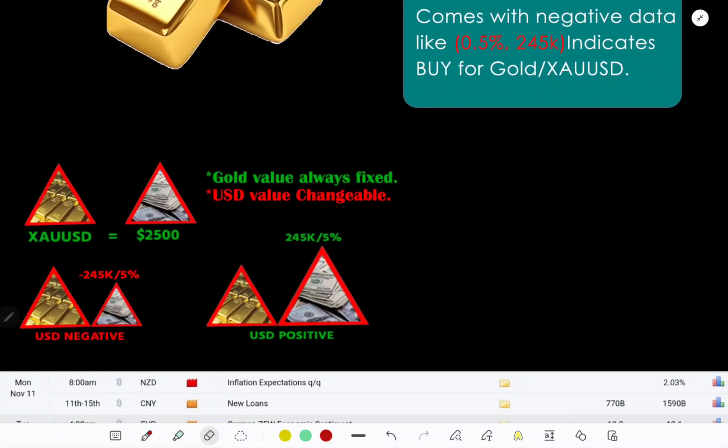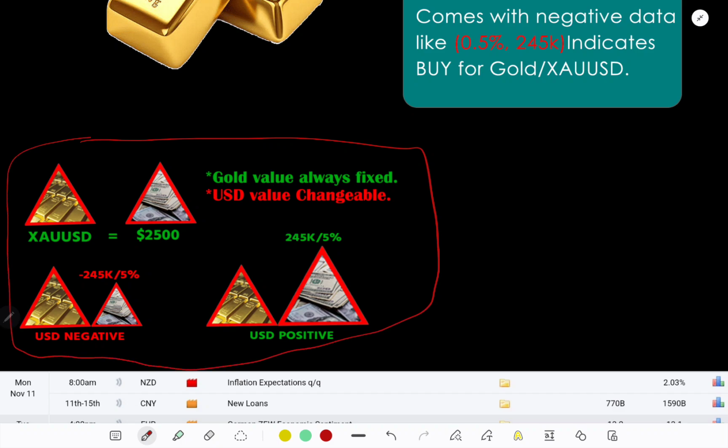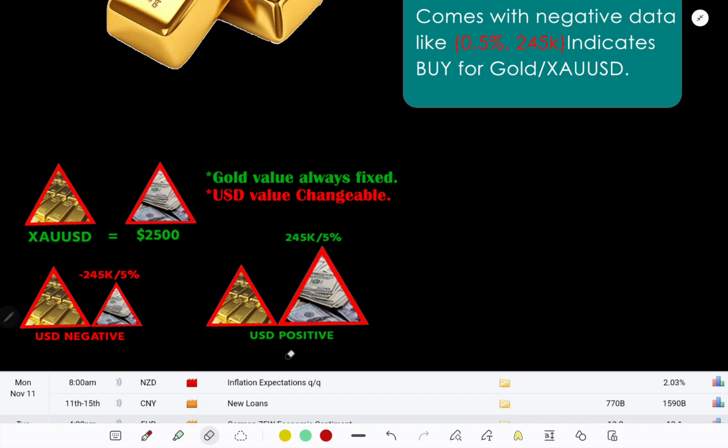As you can see, there are a few pyramids over here, so you have to keep your eye on that. Suppose for the current market, one gold is equal to $2500. The size of the pyramid is the same because there is one gold and 2500 USD. We have to keep two things in mind.